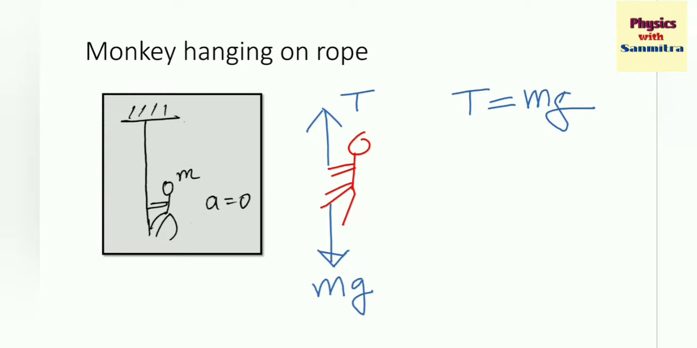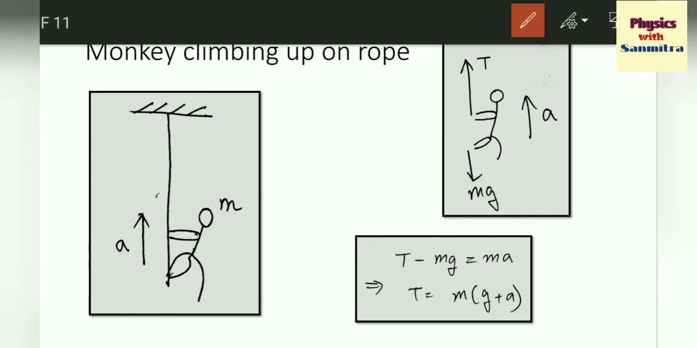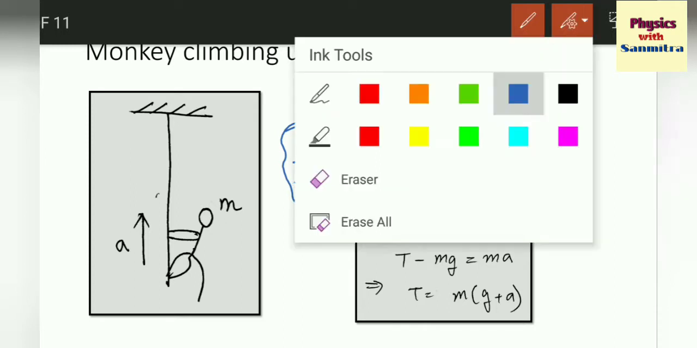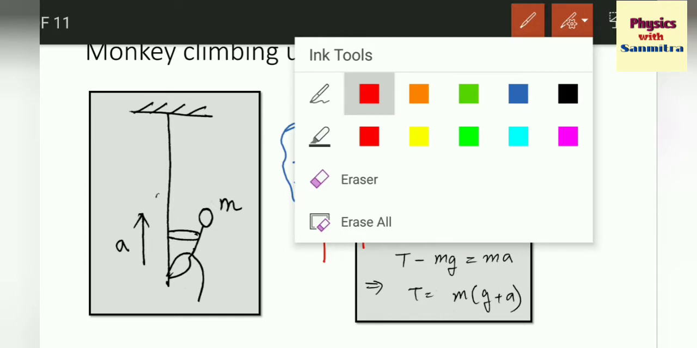Now the next case we will consider is the monkey climbing up on the rope. Let's see what happens. The monkey is holding the rope with its hands and legs. These are the hands of the monkey, the fingers, and it is holding the rope, which I am showing in red. Now the monkey is pulling the rope